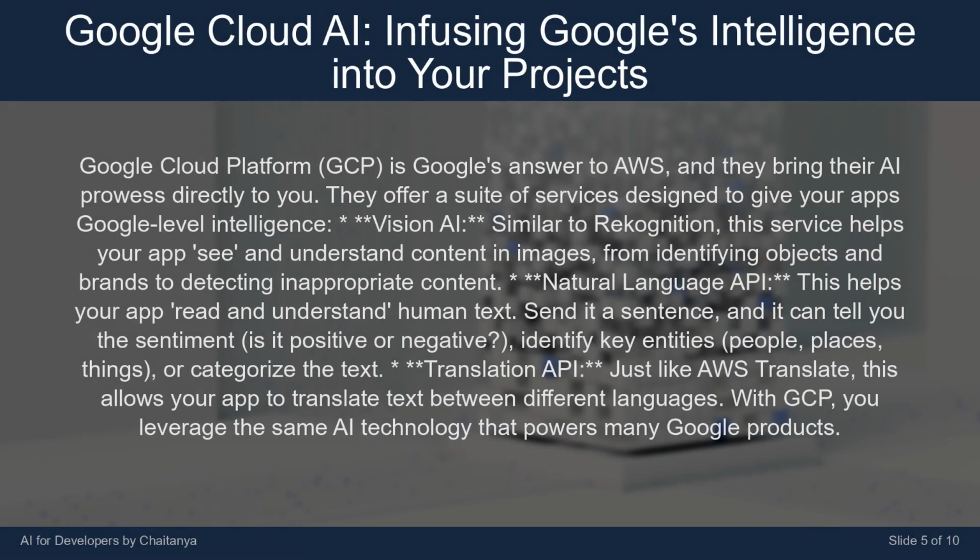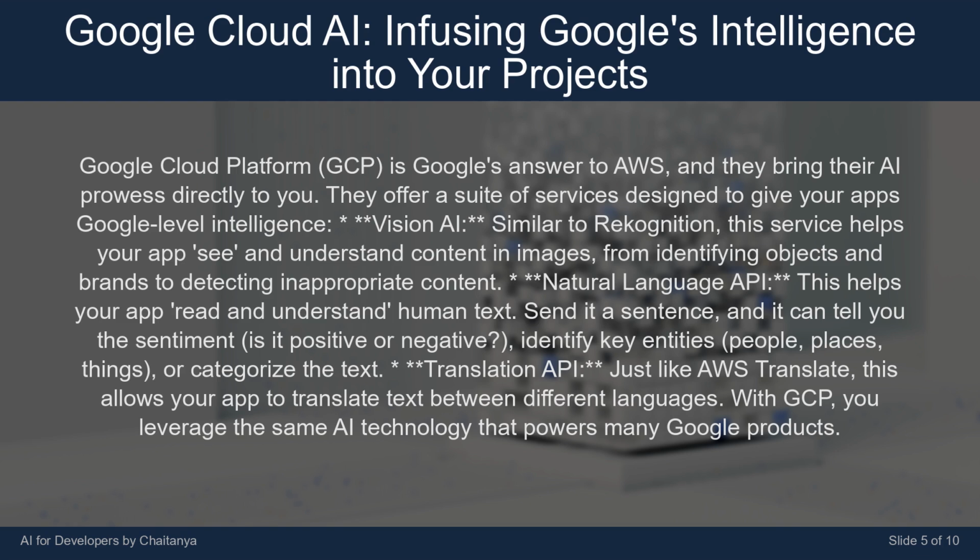Google Cloud Platform, GCP, is Google's answer to AWS, and they bring their AI prowess directly to you. They offer a suite of services designed to give your apps Google-level intelligence. Vision AI, similar to Rekognition. This service helps your app see and understand content in images, from identifying objects and brands to detecting inappropriate content. Natural Language API.